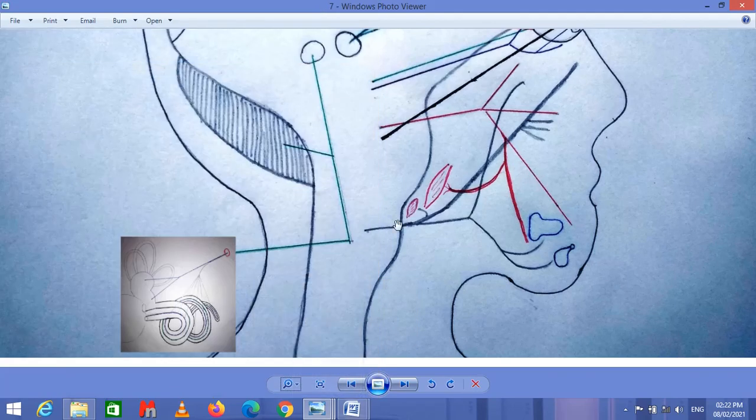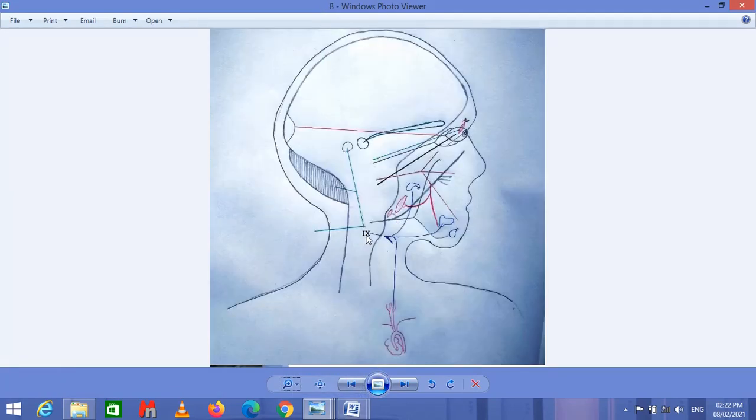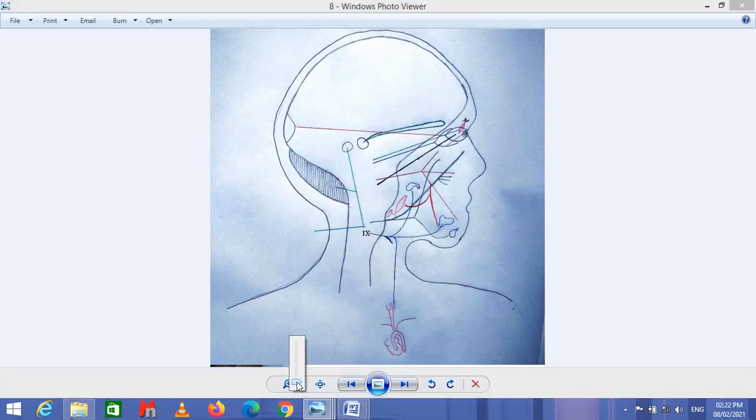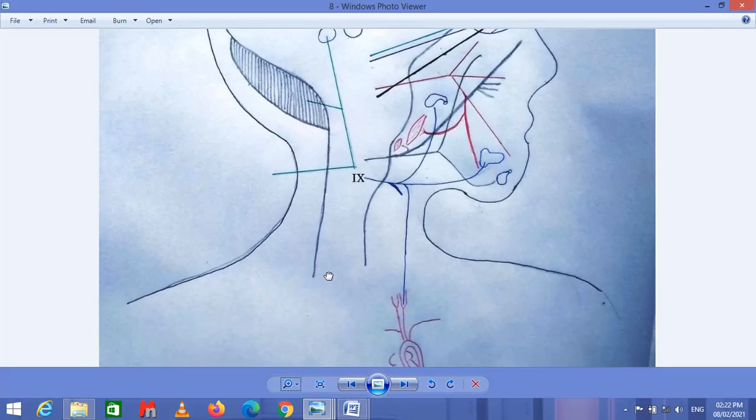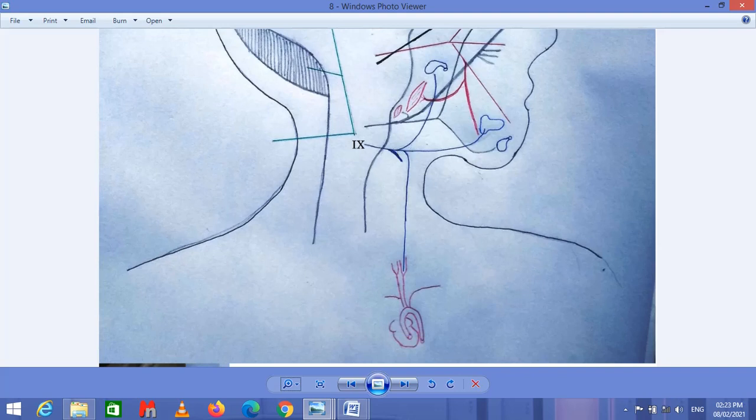Now coming toward the next one. This is nerve 9. I'm going to magnify it. Nerve 9 is the glossopharyngeal nerve. As the name indicates, glosso is for tongue and pharyngeal is for pharynx. So it gets the sensory information from the posterior part of the tongue, that is regarding the taste. It gets the taste sensation from the posterior part of the tongue, and it gives the motor sensation to some muscles inside the pharynx. That is why this is called glossopharyngeal.